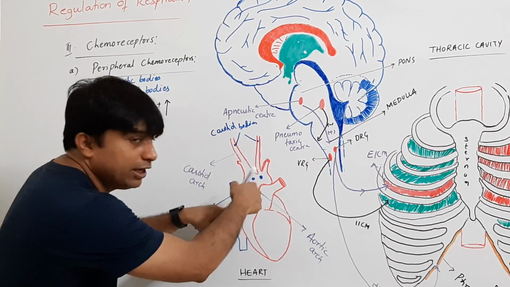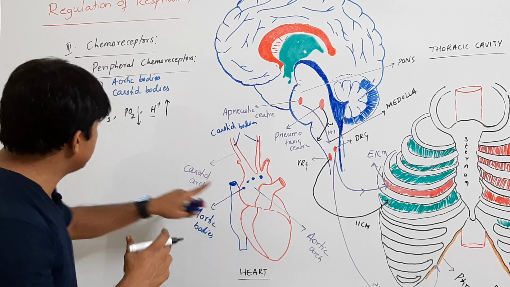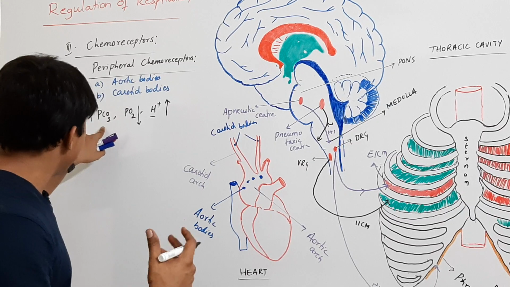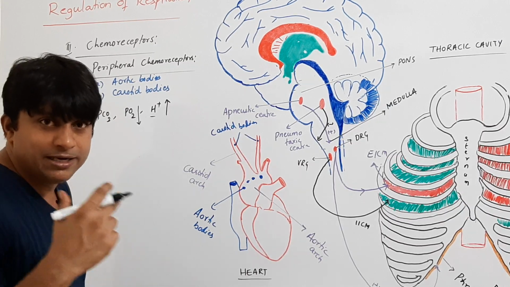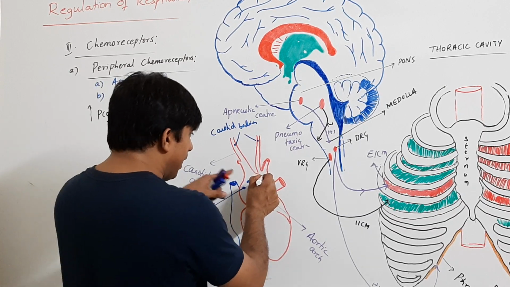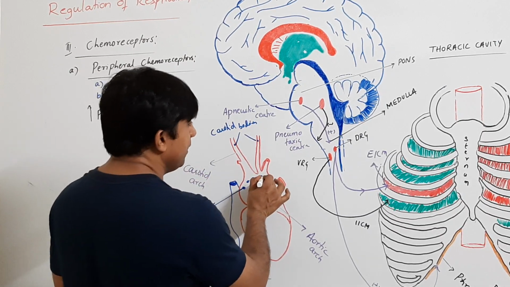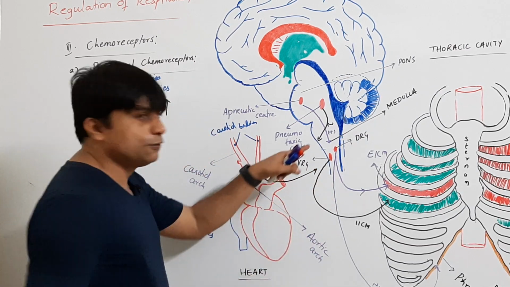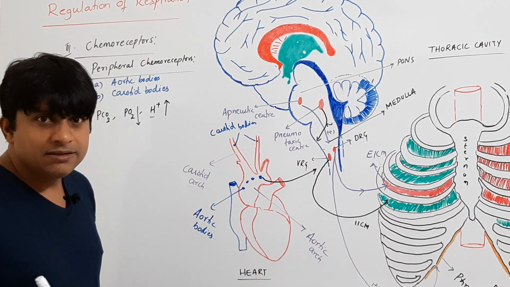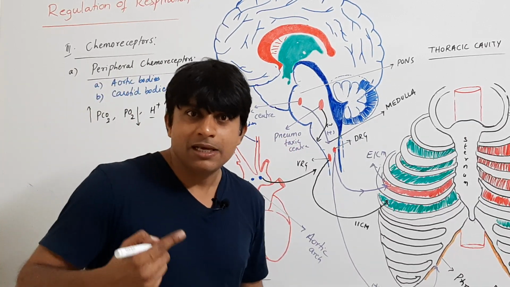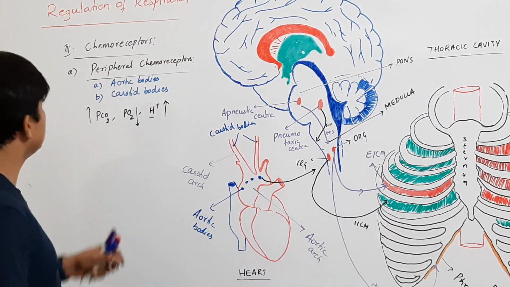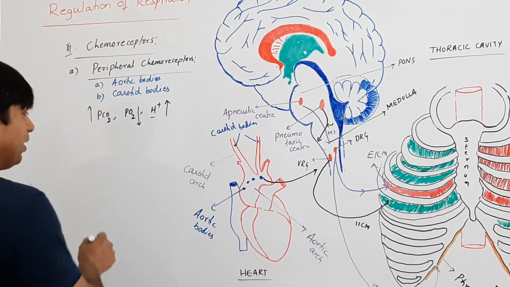In that case, the aortic bodies and carotid bodies give a signal to the respiratory centers of the brain to increase the rate of inspiration. That means there is an oxygen demand in the body, so the respiratory rate will be increased. So these are the peripheral chemoreceptors.